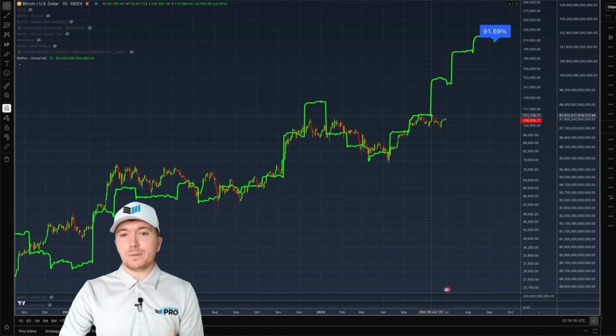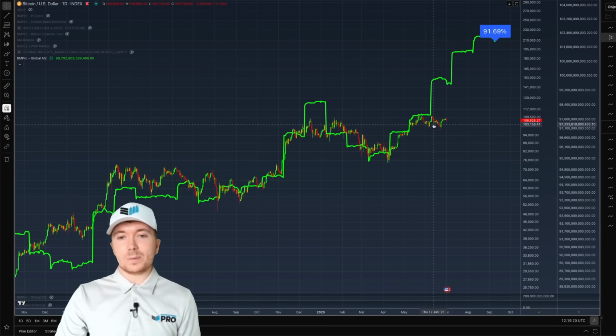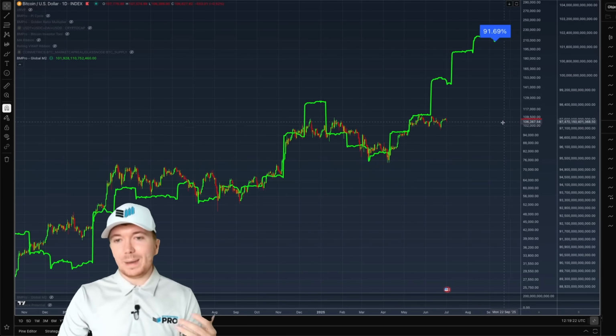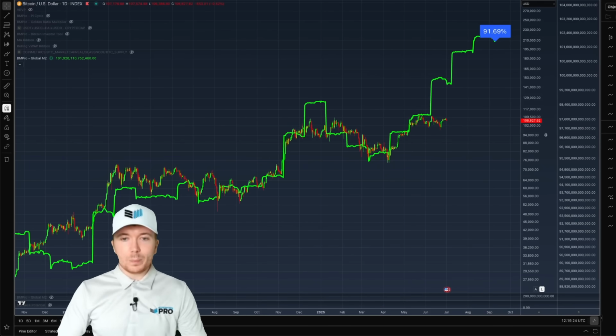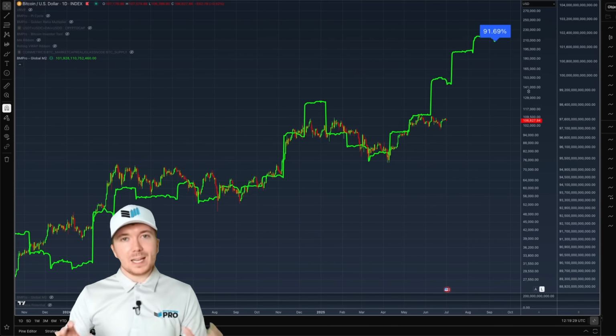Although recently we can see we've actually had a little bit of a divergence. Recently the global M2, which has continued to spike to the upside, would indicate that Bitcoin is a little bit lagging behind, where recently we've just been chopping and consolidating a little bit. So I was looking to see if there were some alternatives to this that were maybe a little bit more specific to our industry.